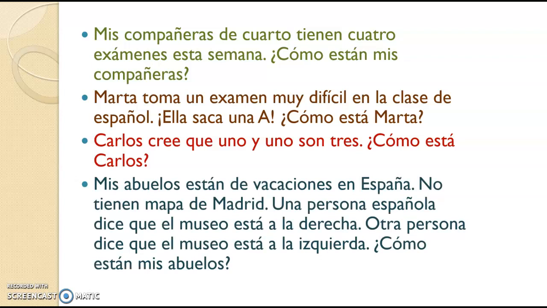Oh, it's a big long one. Pause it. Read it aloud. Answer the question. Mis abuelos están confundidos. Right? They are confused. They don't know which way to go because they've never been here before. So están confundidos. Confundidos. Okay, those adjectives are going to be on the prueba along with all of the hotel words on the bottom left. So keep working on those.